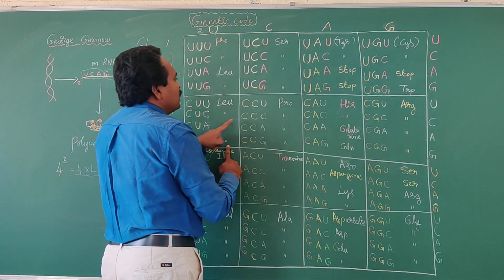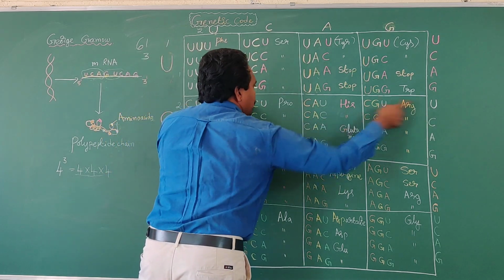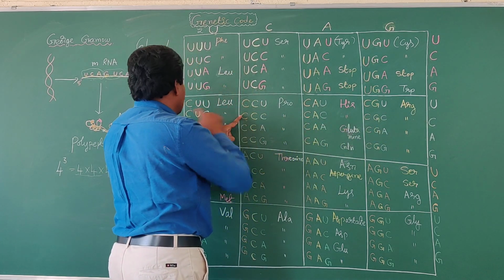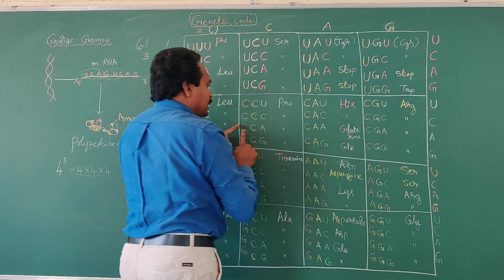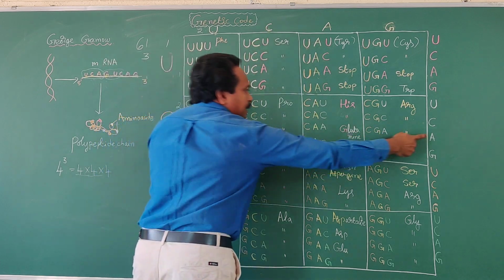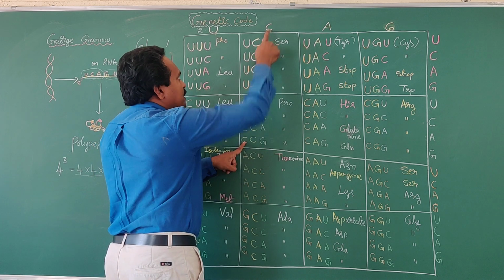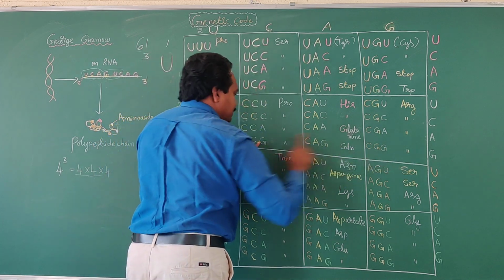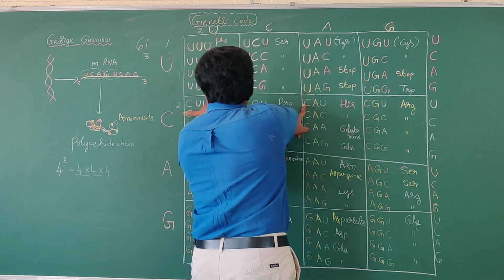Okay, next C, C, U, C, C, C, C, C, A, C, C, G. Okay, now what are the next codons?